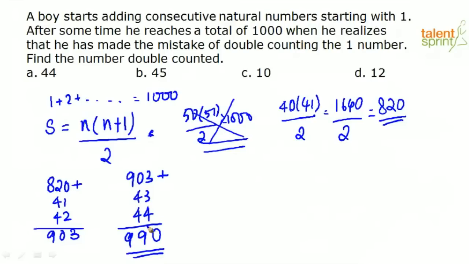If you are adding the first 45 natural numbers, the answer would be greater than 1000. So he has got 1000, which means the difference from the correct answer is 10. He tried to add 44 natural numbers and his answer should be 990, but he got 1000. So what is the number that he has counted twice? It's nothing but 1000 minus 990, which is equal to 10. So the number that he has counted by mistake twice is 10.